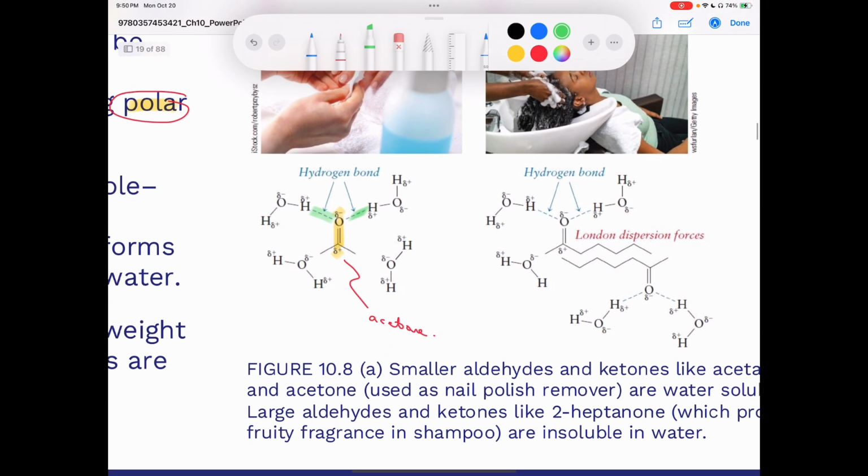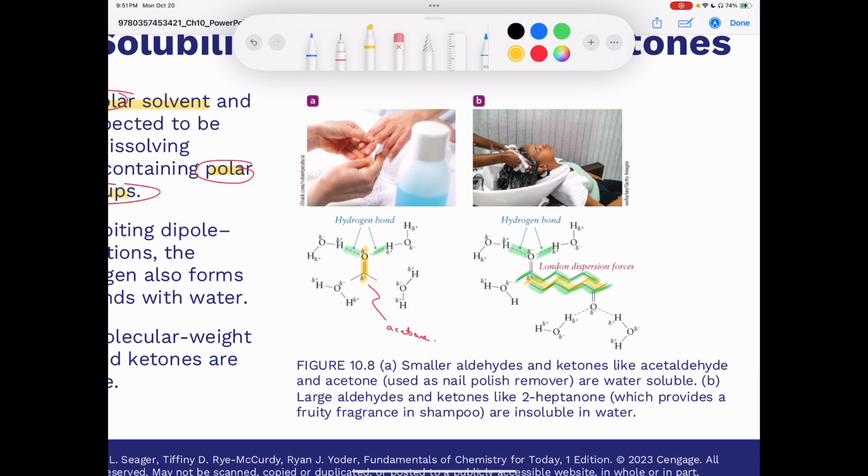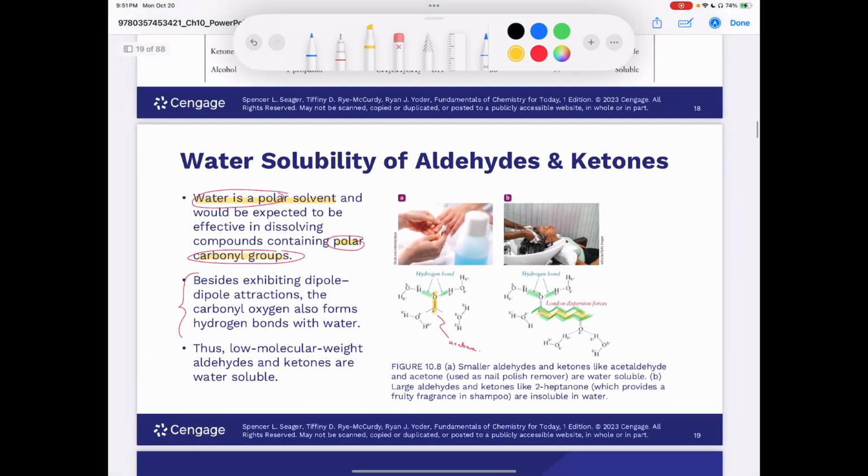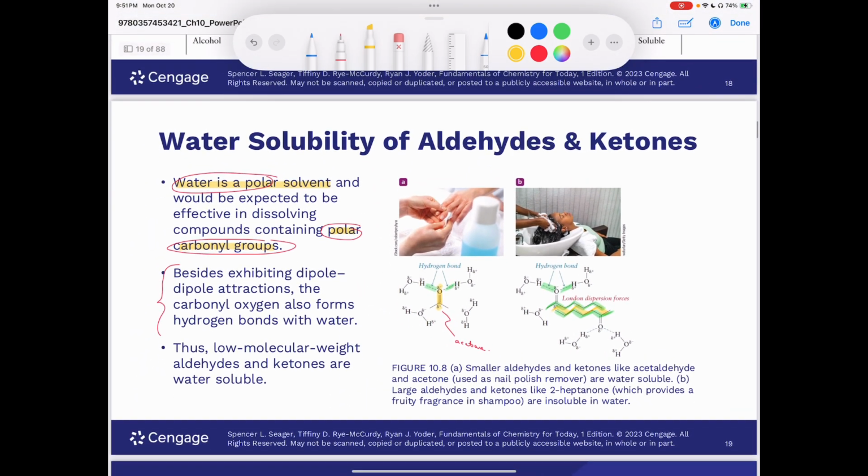But once we get to a ketone like 2-heptanone that's shown here, sure, we have hydrogen bonds between the carbonyl oxygen and the hydrogens in water, but because the carbon chain in the molecule is so big, there's going to be so many London forces that are going to dominate. So here are the London dispersion forces between these two carbon chains, and that is going to be the predominant intermolecular force, and that is why 2-heptanone is not going to be soluble in water.